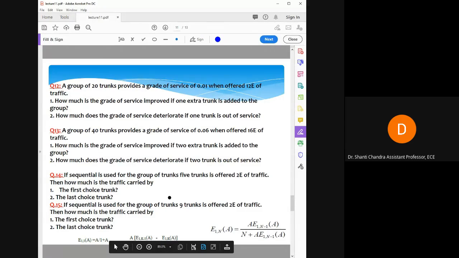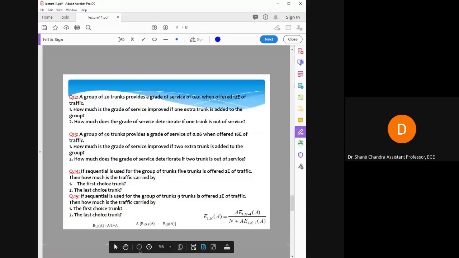We have studied the sequential trunk calculation, and in that case we derived a formula: what is the effect on the grade of service if the next trunk is added? So this is the formula you have to apply: A times E1,k-1(A) minus E1,k(A).